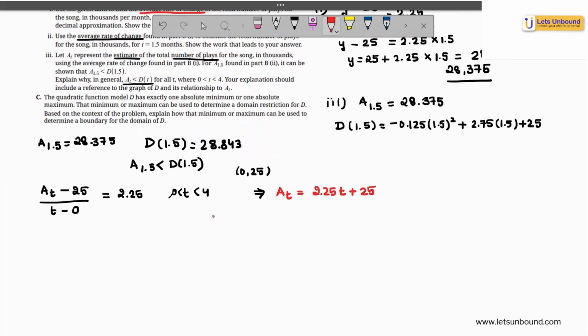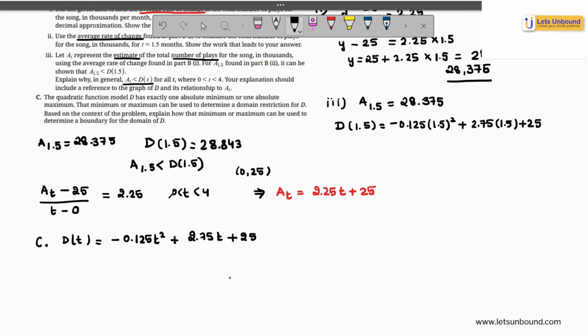It says this is not related with the average rate of change, so we can move on to the quadratic now. It says this quadratic D(t) that you had got, the model was D(t) is negative 0.125t squared plus 2.75t plus 25.